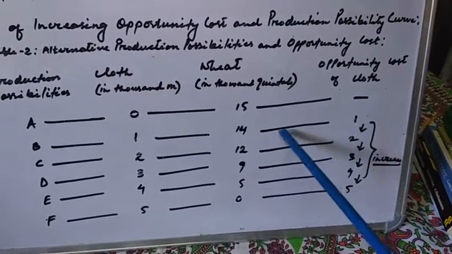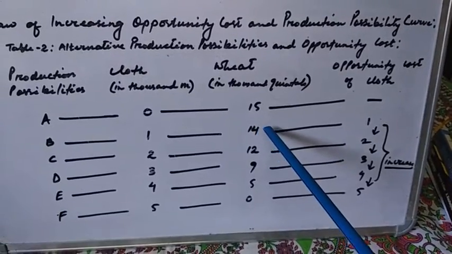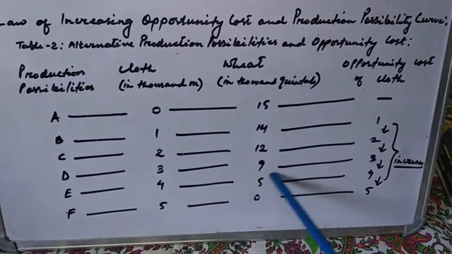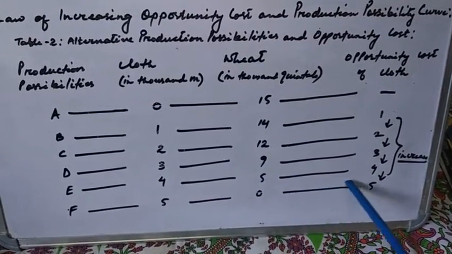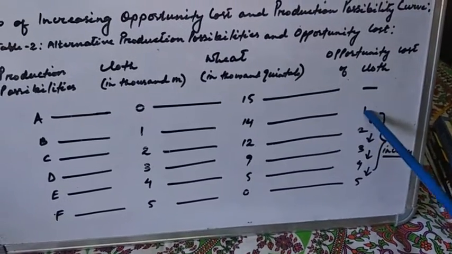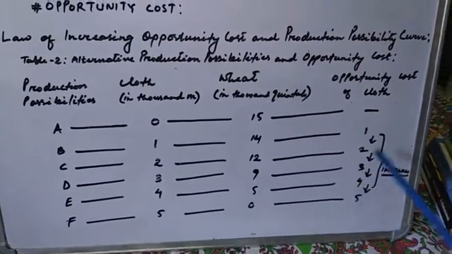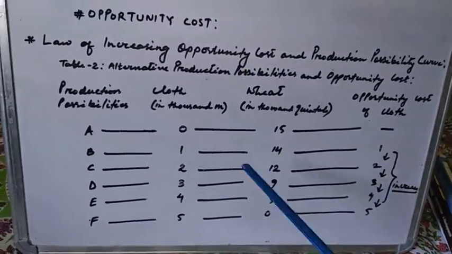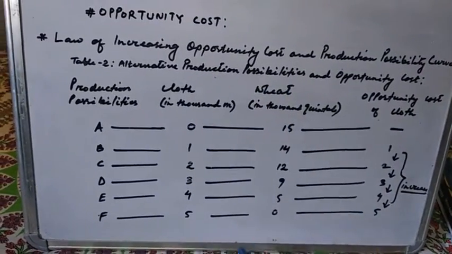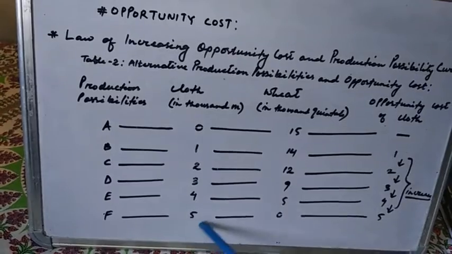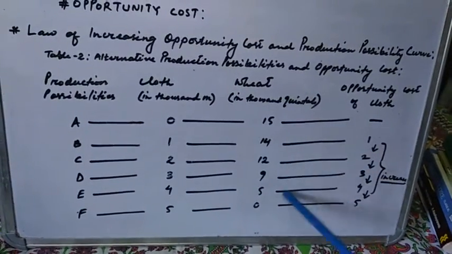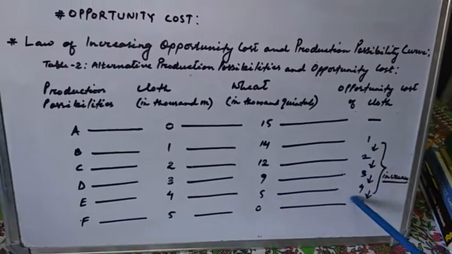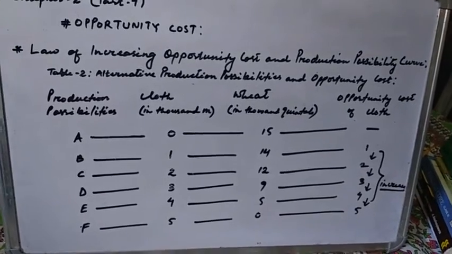So from 15 it has reduced to 14, 14 to 12, 2 units, 12 to 9, 3 units, 9 to 5, 4 units, 5 to nil. So we are sacrificing this amount of units which keeps on increasing: 1, 2, 3, 4, 5. So the opportunity cost keeps on increasing. That is called the law of increasing opportunity cost. To produce an amount of cloth, we are sacrificing a unit of wheat, and then that unit of sacrifice keeps on increasing. That is called the law of increasing opportunity cost.